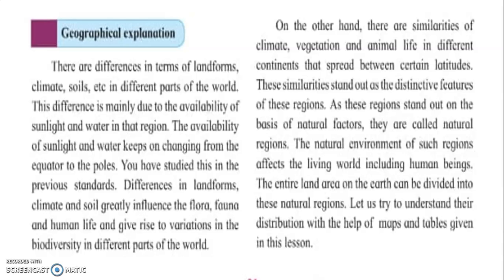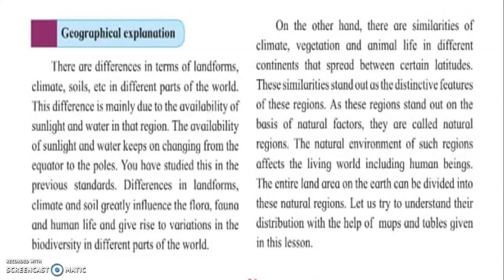That is, differences are there in the biodiversity in different parts of the world. Now, on the other hand, there are also similarities of climate, vegetation and animal life. Yes, sheep are found in India, sheep are found in Pakistan also, sheep are found in Australia also. But there will be some difference in the climatic change. Vegetation, coconut trees are in India also, coconut trees are in Pakistan also. But there will be a little change in the type of the coconut trees.